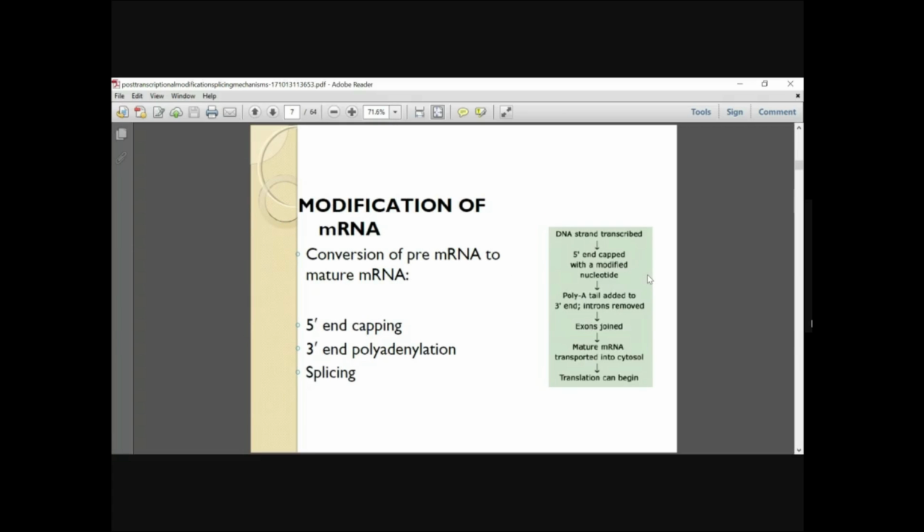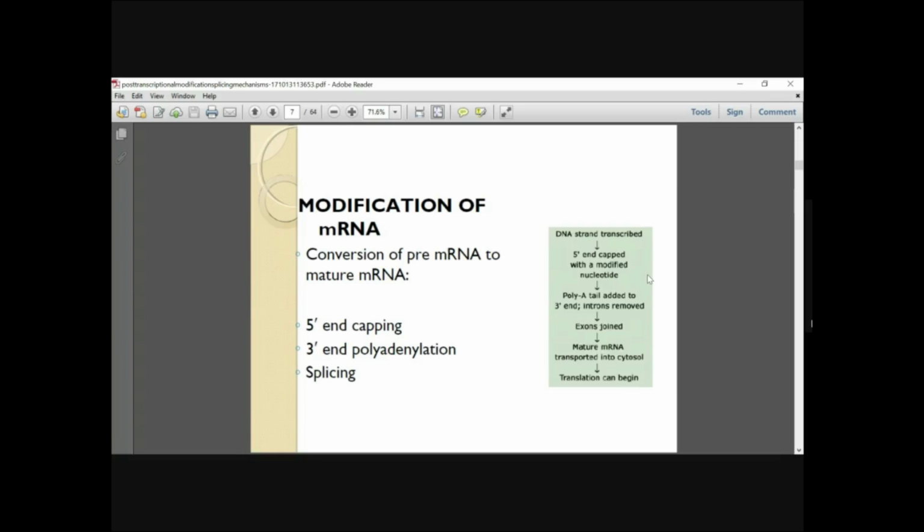First let's go to modification of mRNA. The conversion of pre-mRNA to mature mRNA takes place by three methods: 5' end capping, 3' end polyadenylation, and splicing. These three are the mechanisms mainly seen in RNA processing. The DNA strand is transcribed, and the 5' end is capped with a modified nucleotide.